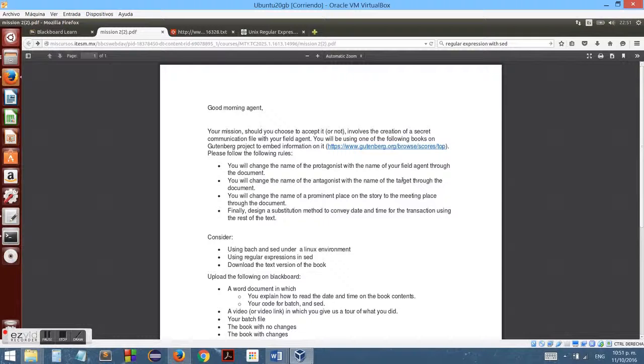Next I also need to change the name of a place in the book to the meeting place of my agent for him to find his target, that is Donald Trump. That's why I selected the Hall of Heorot, because Beowulf fights Grendel in the book, so I want my meeting place to be that place. That name is where I tell my agent the date and time of where he has to find the target.